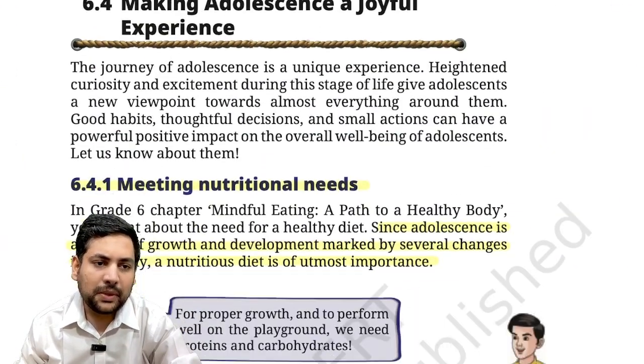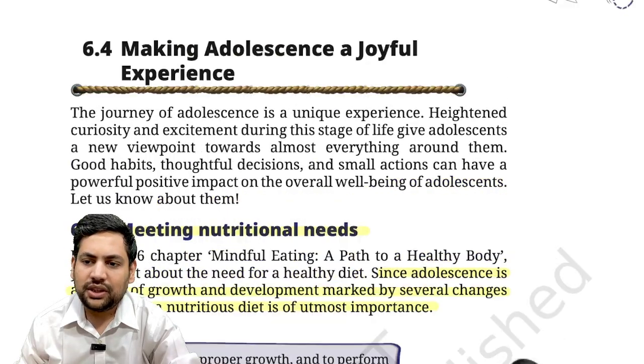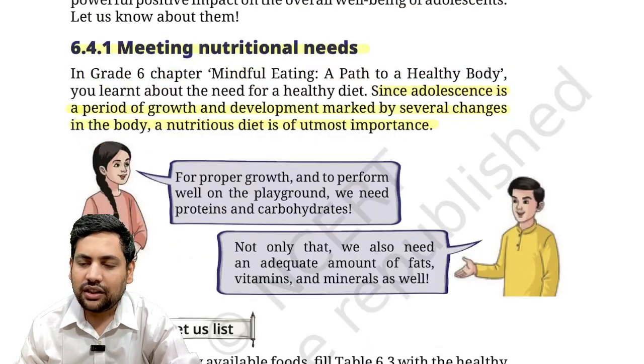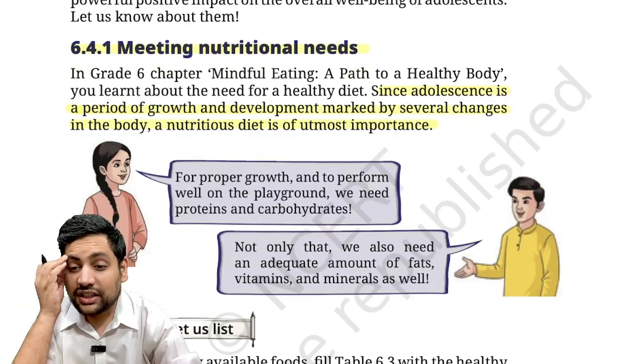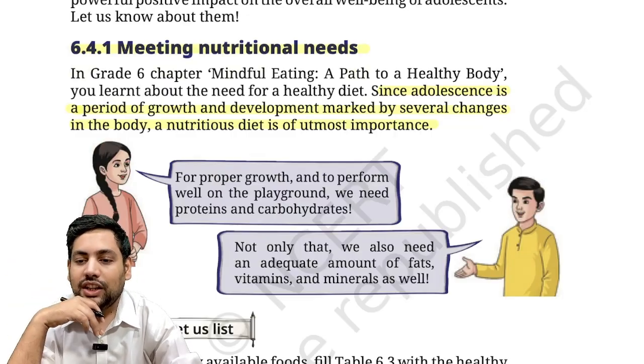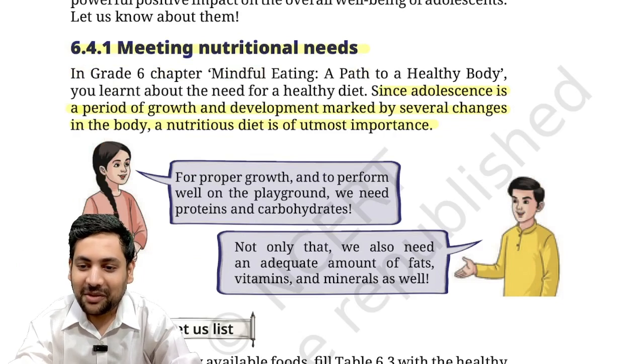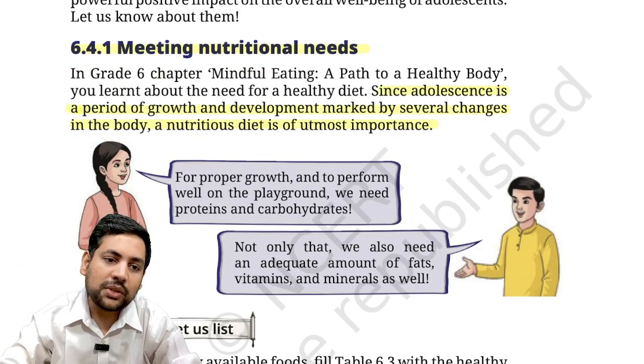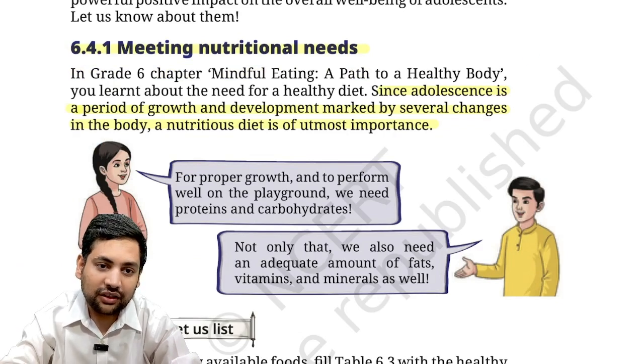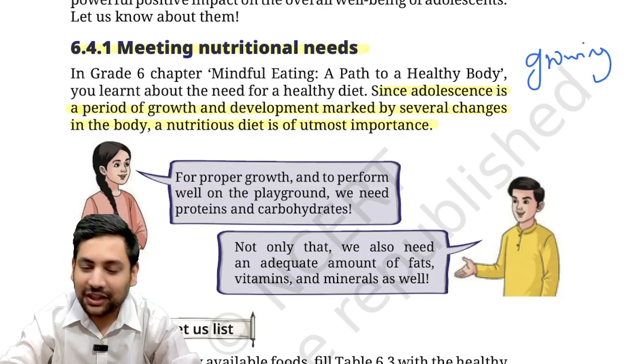Then it talks about making adolescence a joyful experience. You might have heard this sentence: he's a growing age girl, he's a growing age boy, let him eat more, let him have more food, correct? Because your body is literally growing, you can literally feel it growing.